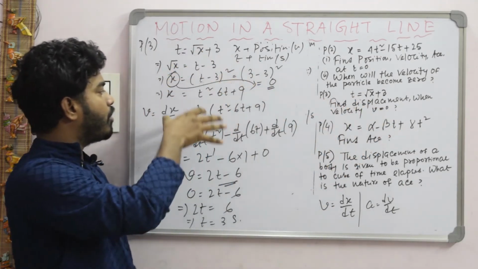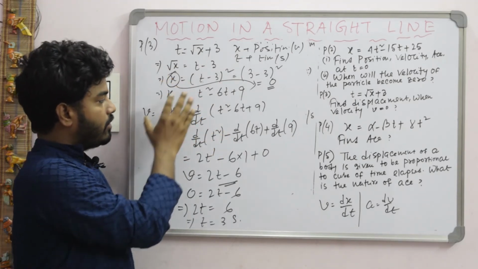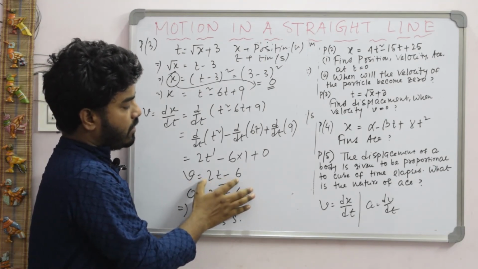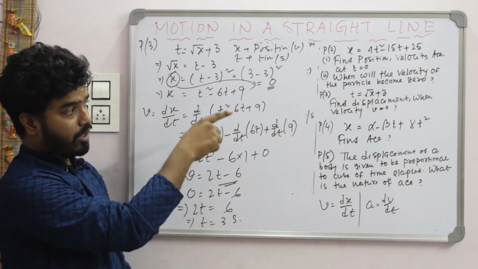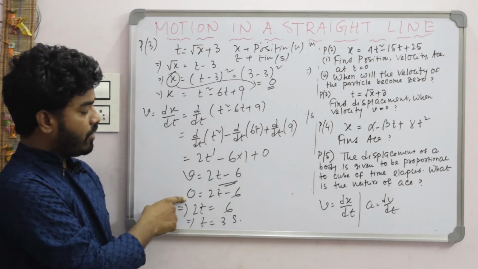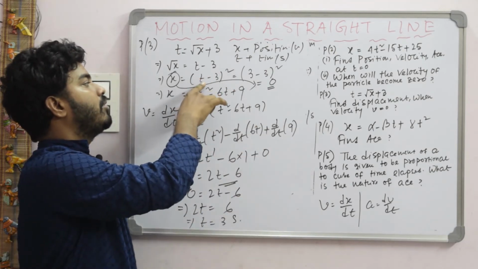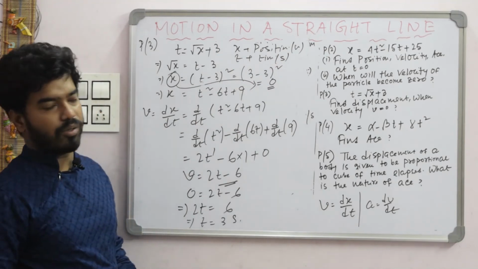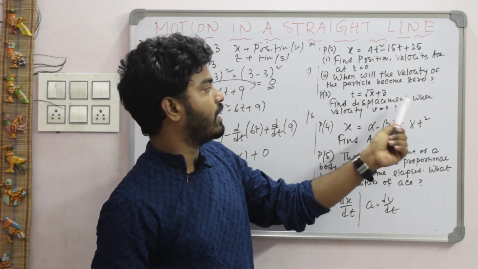So according to the problem, we need to find v, and differentiating, the result of v is 2t minus 6. Now write it as v equal to 0, because according to the question velocity is given as 0. So here t is equal to 3 seconds. Now putting this value, t equal to 3, (3 minus 3) square, that is 0. So when velocity is 0, the displacement answer is 0.